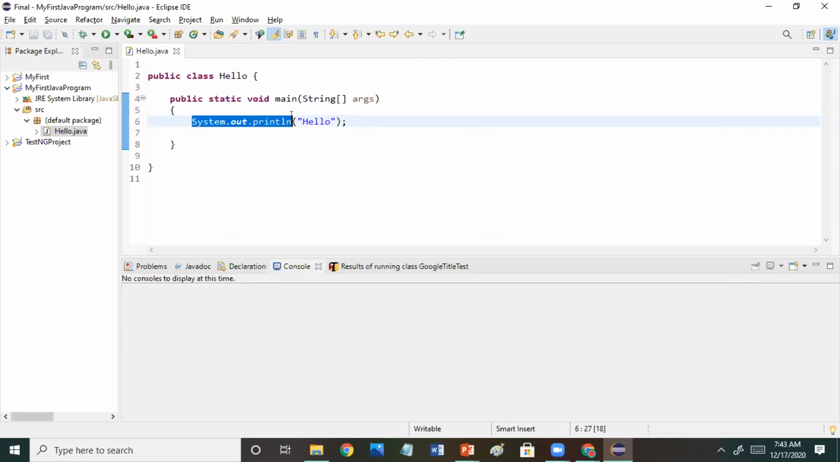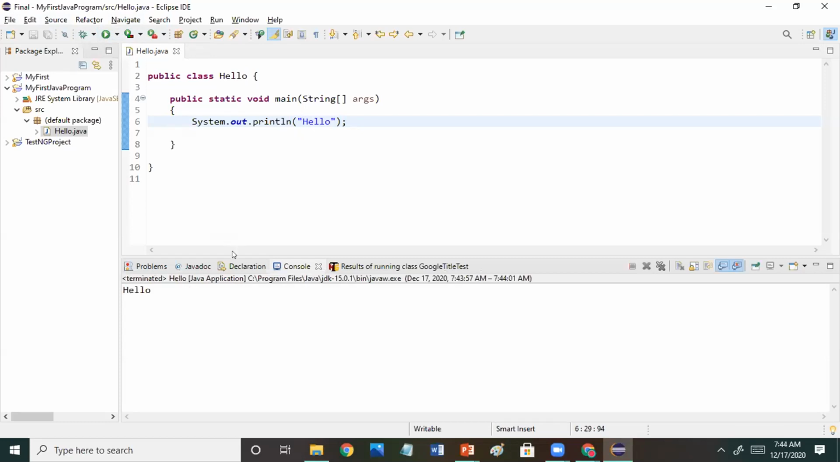By this you can save it and you can print. By this method you can print whatever is inside the parentheses in double quotes. I think you might know because you are learning Java, so this is like a cakewalk for you, right? Yes, absolutely.